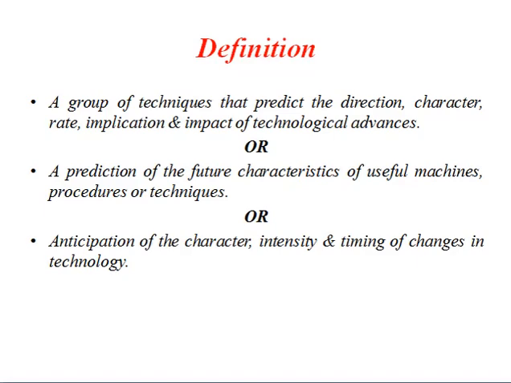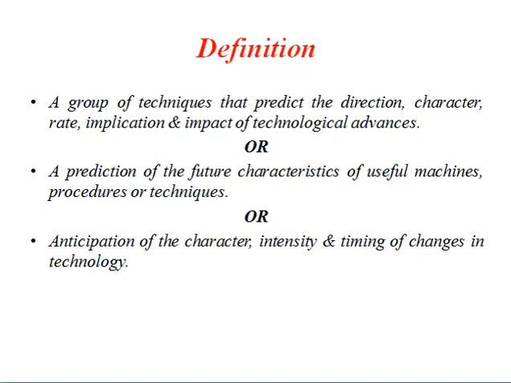To conclude the first definition, you can consider a group of new techniques implemented for the process to give the proper direction, the proper implication, or the impact of technological advances.